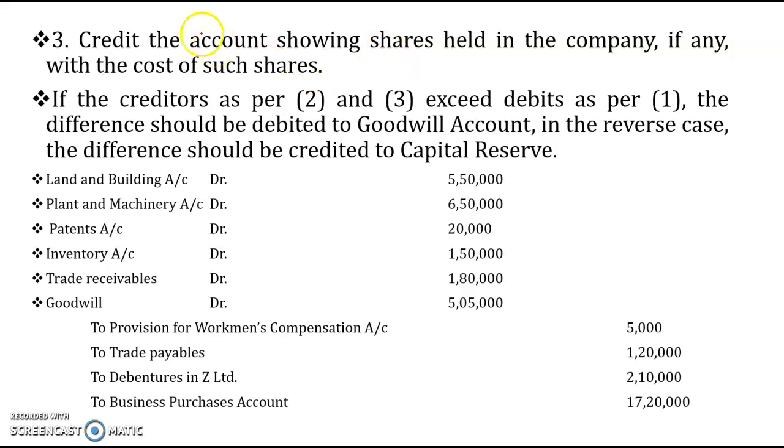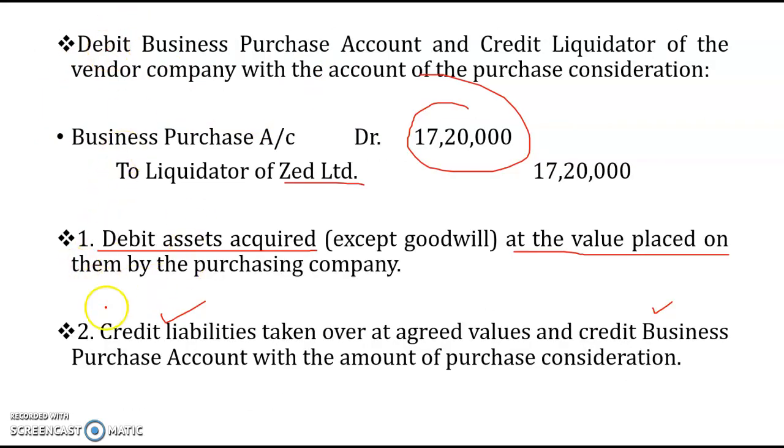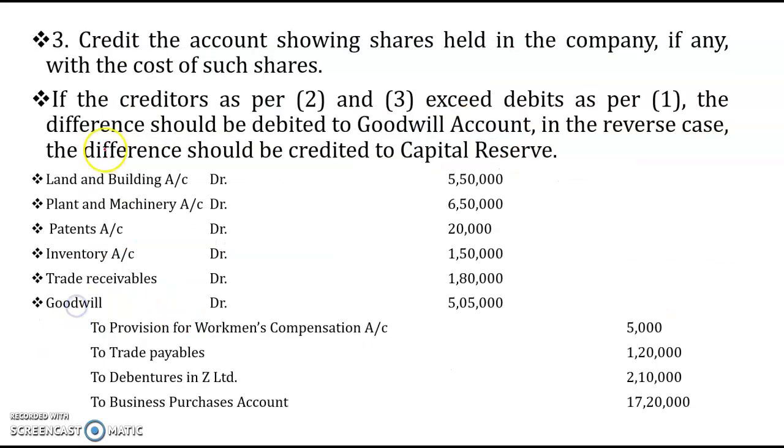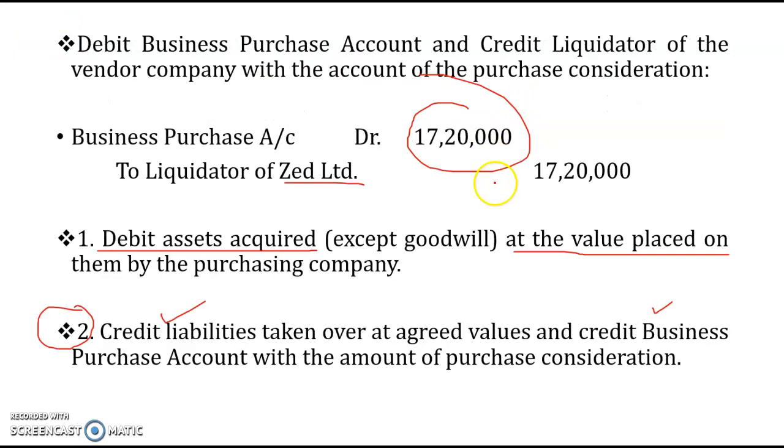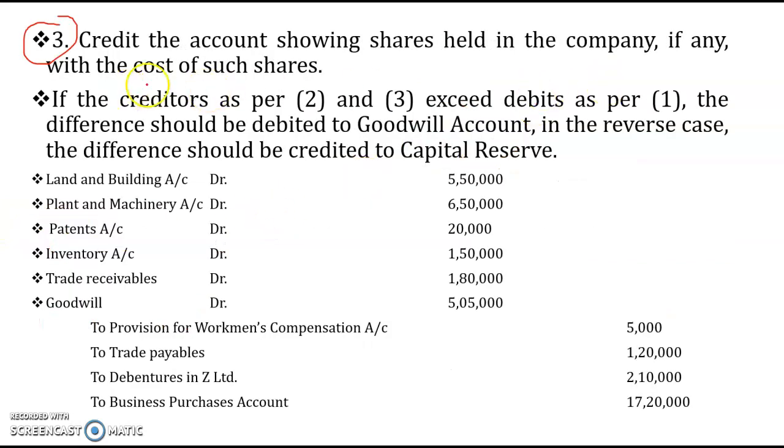So in case there are certain accounts showing shares held in the company, that needs to be credited as well. So what happens if the credits as per point 2 and point 3 exceed point number 1? Then the difference should be transferred to the goodwill account.